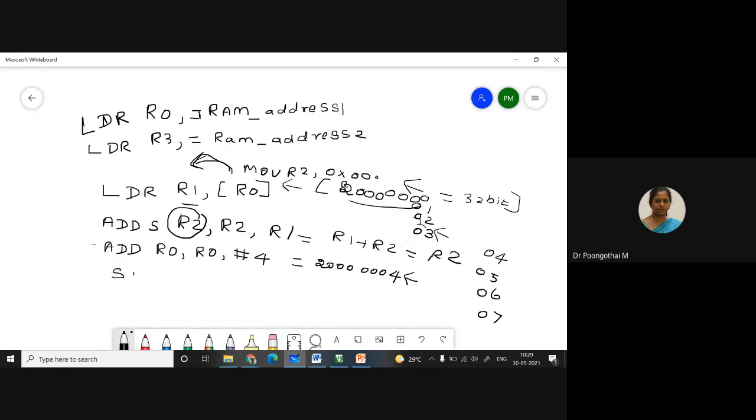Next, I am going to store the result, that is R0, to the memory pointed to by R3. R3 holds your output address. Every time I perform addition, I increment the pointer and store the result in the corresponding memory location.